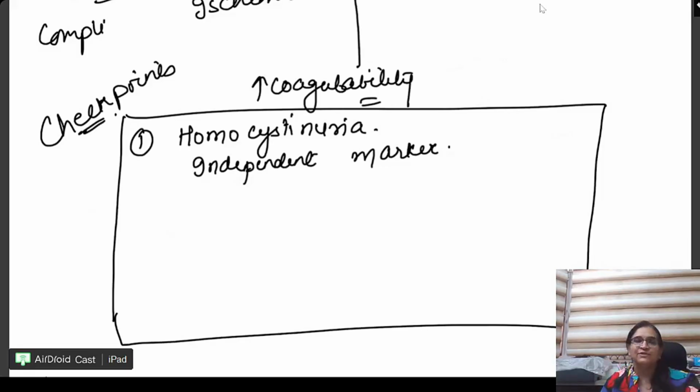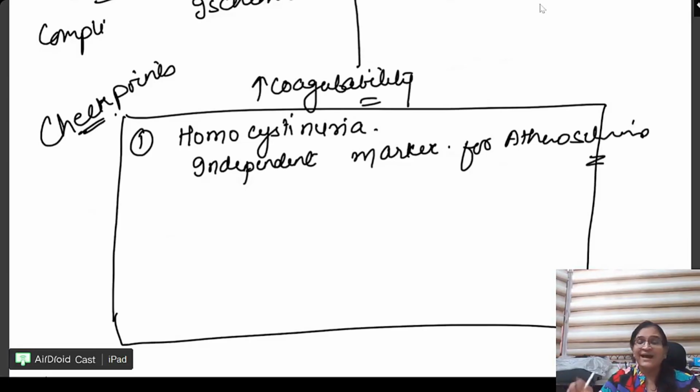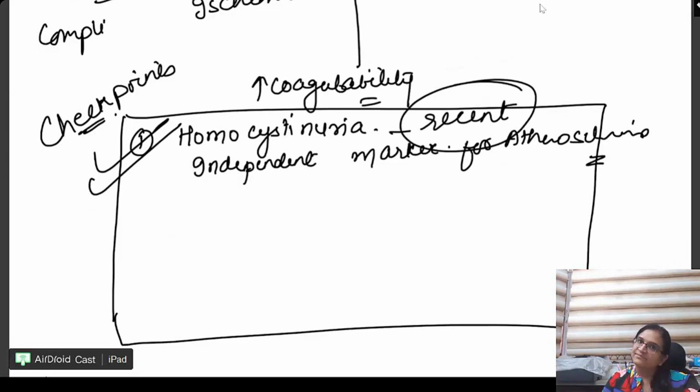refer to your pathology notes. You just refer to these charts and to this box. That's it, and your hemodynamics revision will be done. ठीक है? This is the independent marker for atherosclerosis. Recent question है बेटा. What has been the recent marker for atherosclerosis? Right, it's a very new question and it is homocystinuria. Many doctors are giving its test also right now.